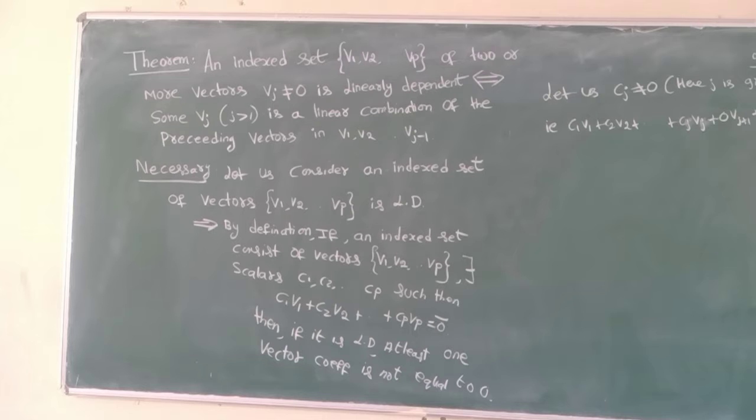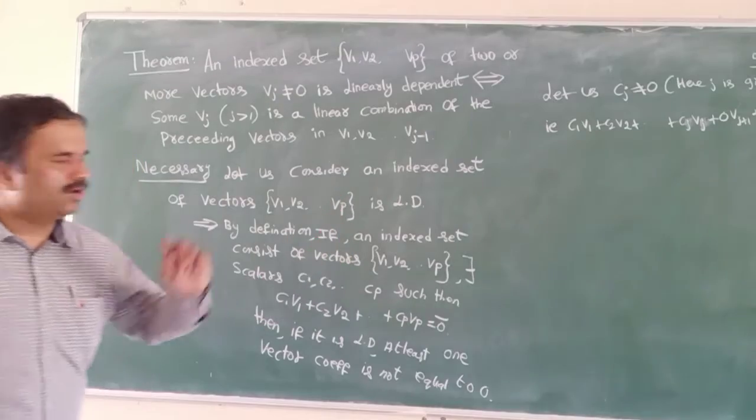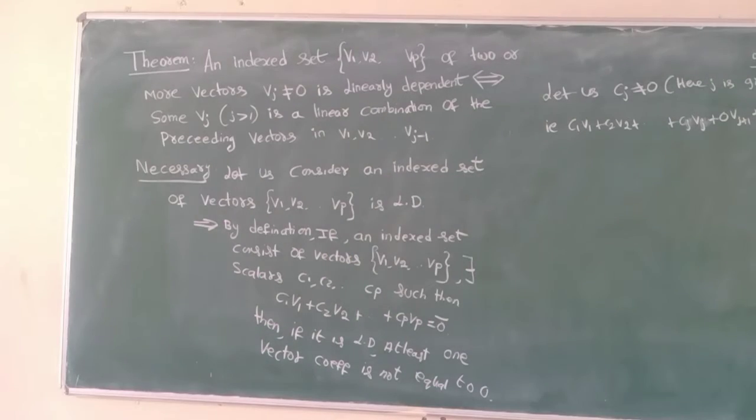I am considering Cj not equal to 0, j being the greatest such index; the remaining coefficients are equal to 0.